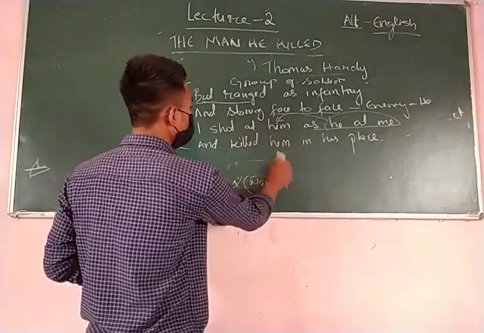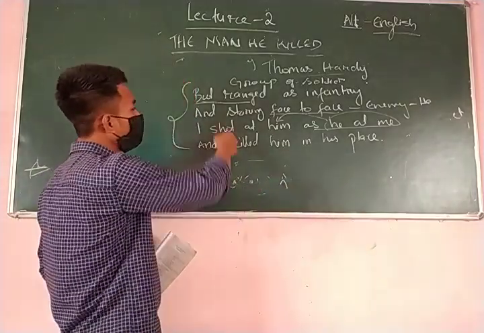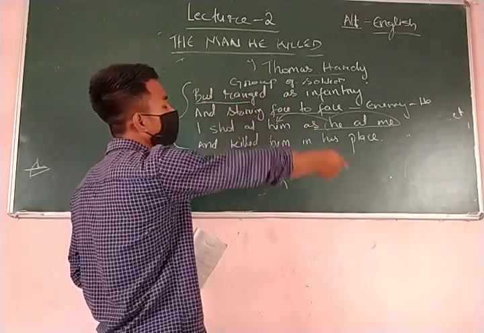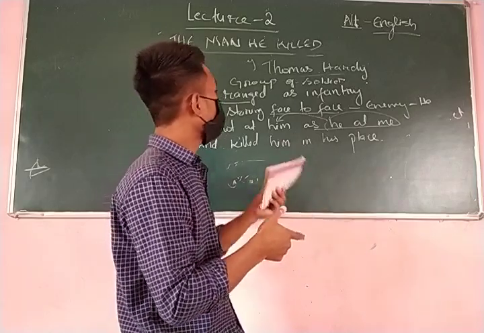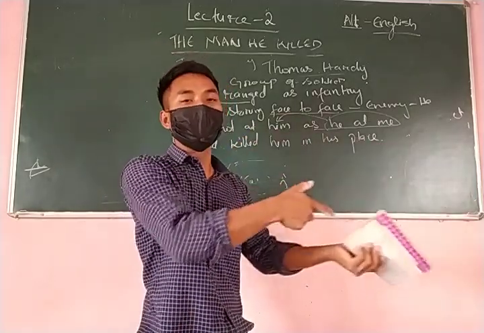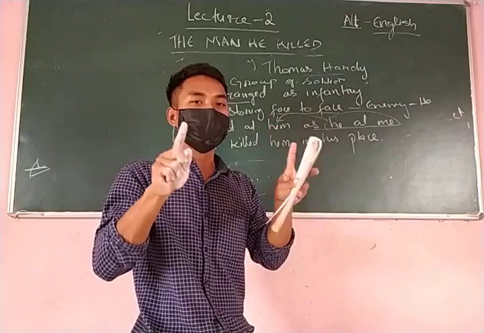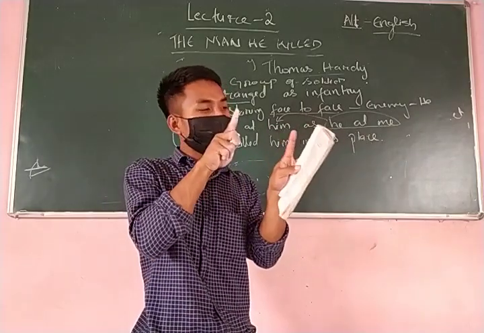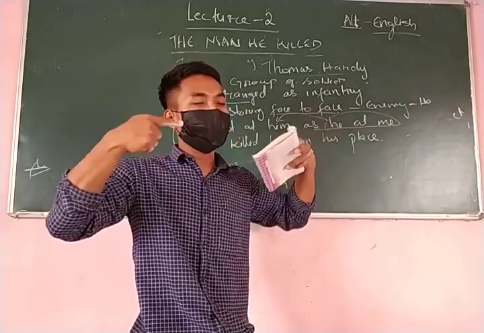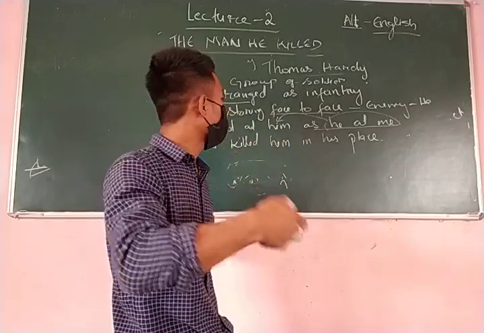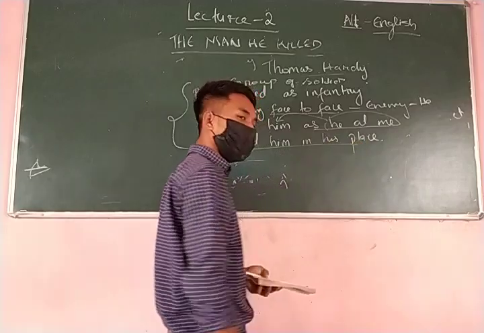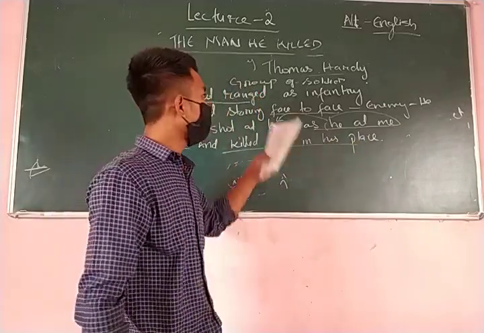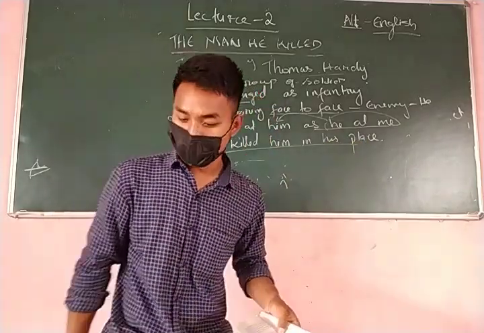Since they were not inside the inn anymore, and since he is also in a group of soldiers, since he is also going for war and fighting, he started shooting at him because it was his enemy. Because they started to stare face to face, they started shooting at each other. The other guy doesn't hit him, but he hit him. So he killed him in his place. That is what this sentence is talking about.